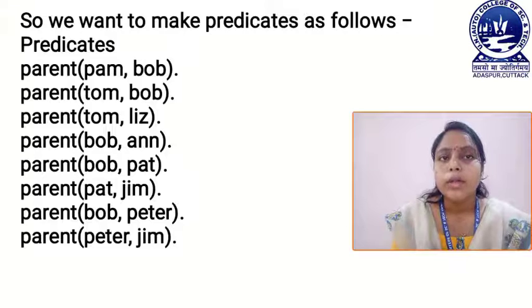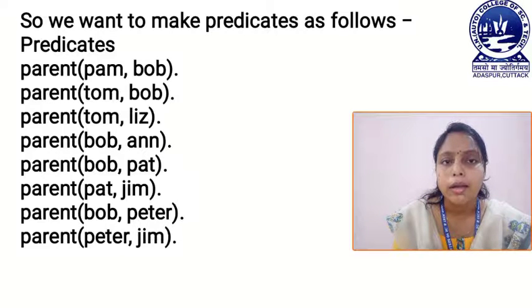Now we want to make a predicate by using this family relationship. From the previous family relationship tree, now look at the predicates. Here parent Pam Bob, that means Pam is the parent of Bob. Next predicate is parent Tom Bob, which means Tom is the parent of Bob. Next one is parent Tom Liz, that means Tom is the parent of Liz. The next fact is parent Bob Ann, which means Bob is the parent of Ann. The next one is parent Bob Pat, that means Bob is the parent of Pat.